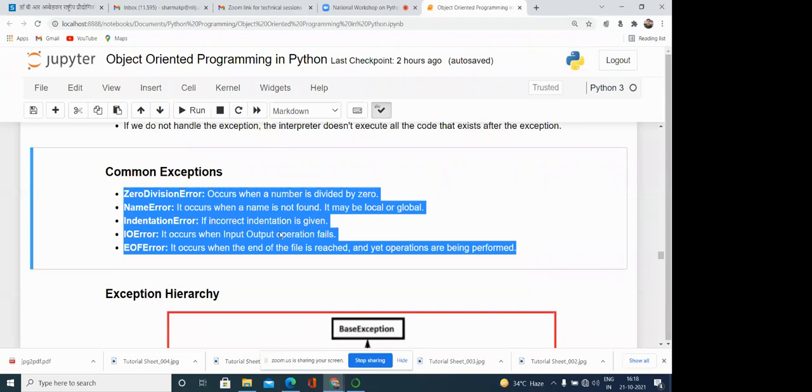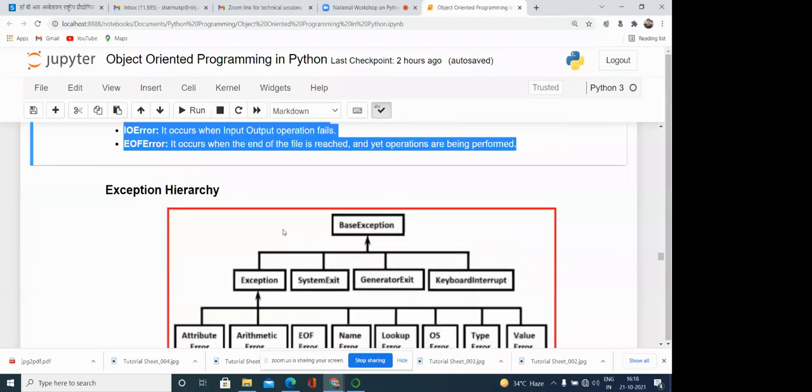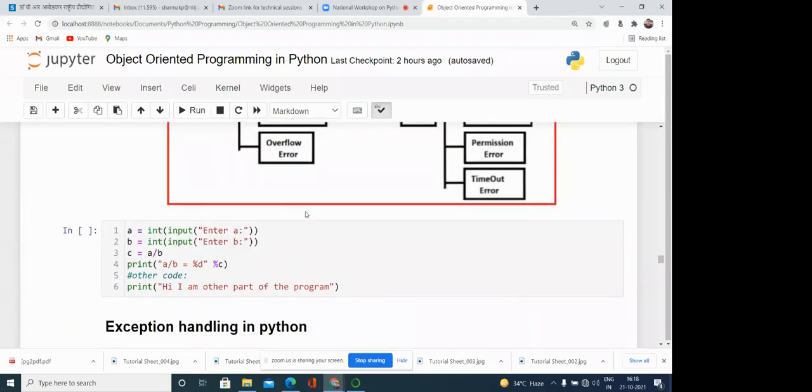Sometimes we can handle it, we can write routines to handle the exceptions, or we can simply generate a log file and write into it so that we can correct it for the future. So this is basically the motivation behind exception handling. Now, how can we handle the exception and what is the meaning of exception? By using this particular code, you can see we have taken one number as an input and stored it into A. Then we have taken a second number and we are dividing by that number.